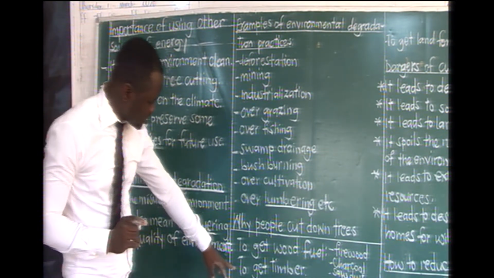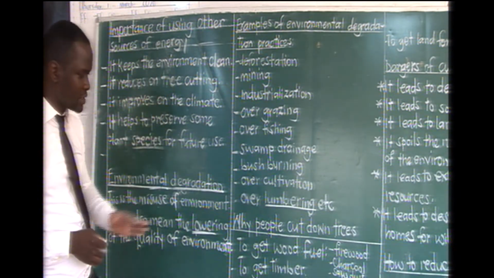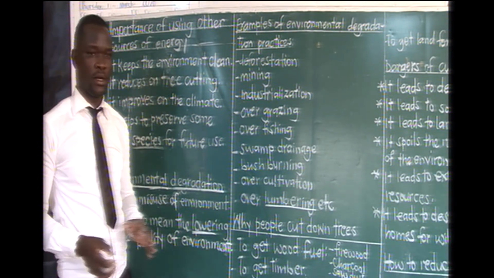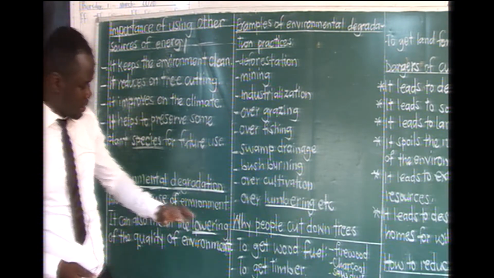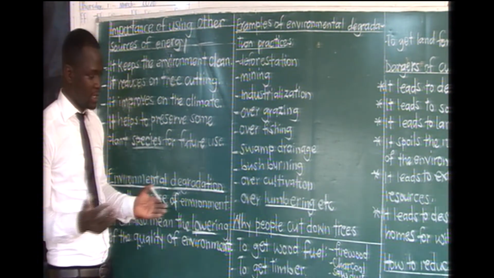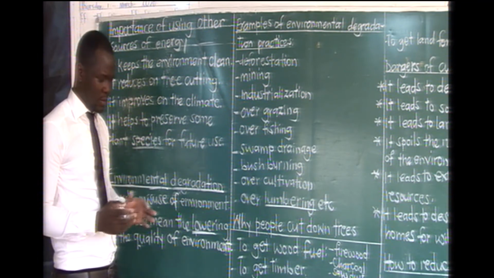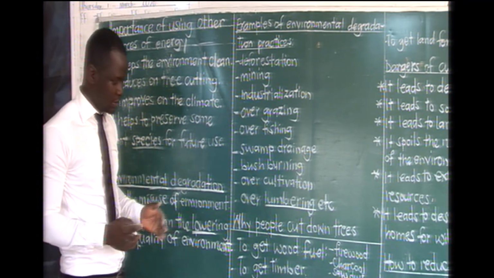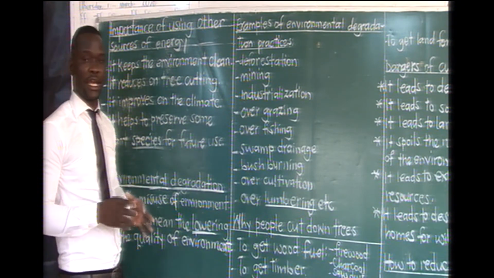The other reason is people cut down trees to get timber. Of course, this timber can be used in carpentry for making very many products out of it. Then we have people cutting down trees to get land, to get space. Like I was explaining, people clear a forest, for example, for settlement, and for that it brings what we call forest encroachment.